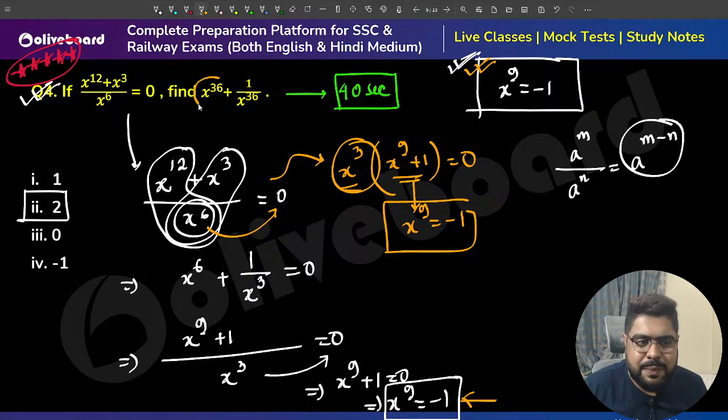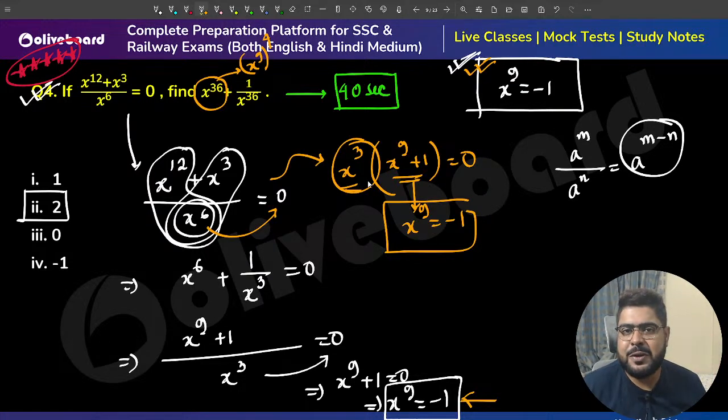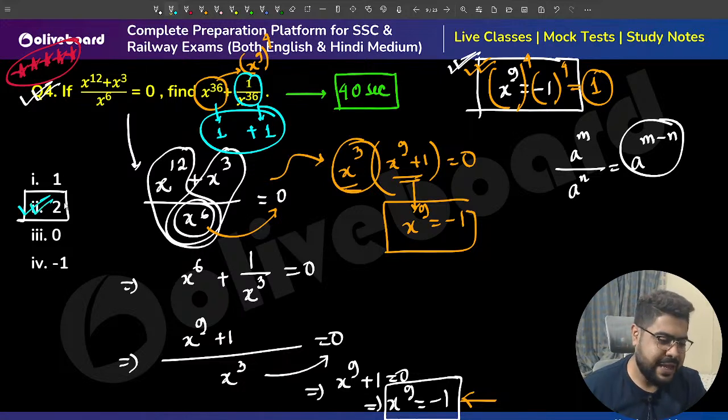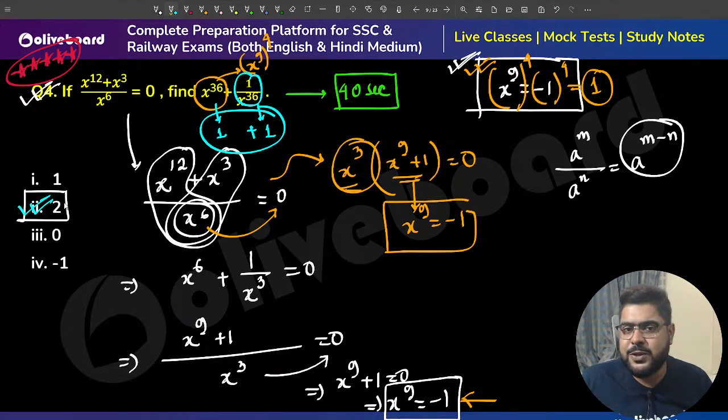Now, x to the power 36, what does it mean? X to the power 9 to the power 4, because 9 4s are 36. That means minus 1 to the power 4, which is equal to 1. Meaning x to the power 36 value is 1. 1 by 1 is also 1. So 1 plus 1, the answer will be 2. The answer will always be 2.